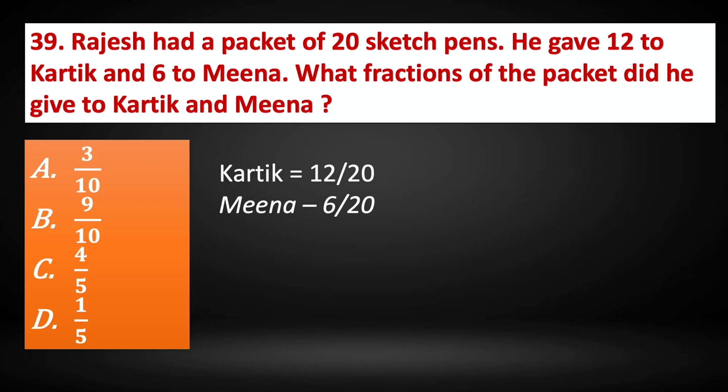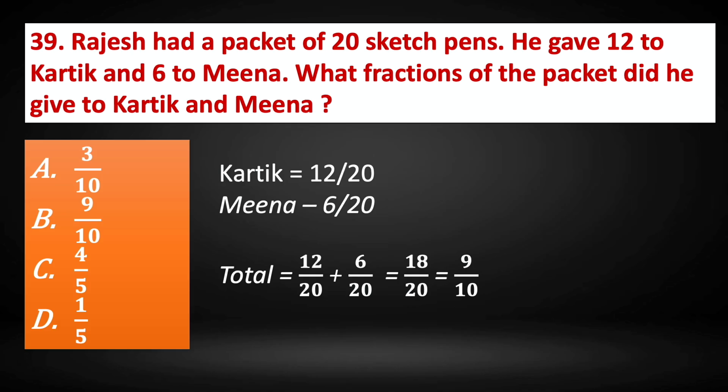Now what fraction of the packet did he give to Karthik and Meena? So we need to add both to find out how much he has given to Karthik and Meena. So total is 12 by 20 plus 6 by 20. Denominators are same, so we can add it directly. Add the numerators. 12 plus 6 is 18. 18 by 20. When we simplify it, we get 9 by 10. So the fraction of the packet that he gives to Karthik and Meena is 9 by 10, which is option B.